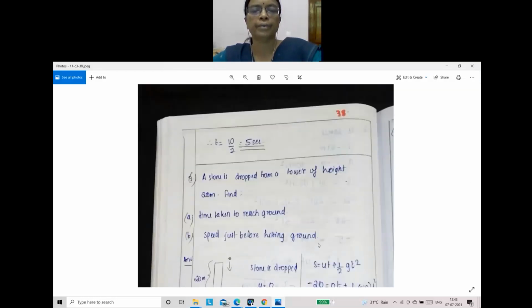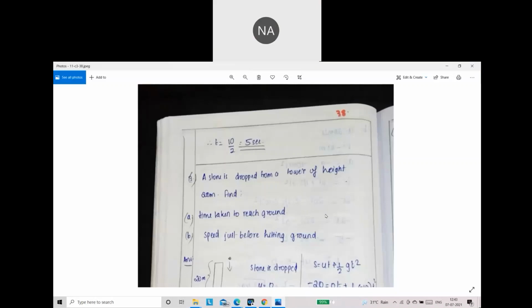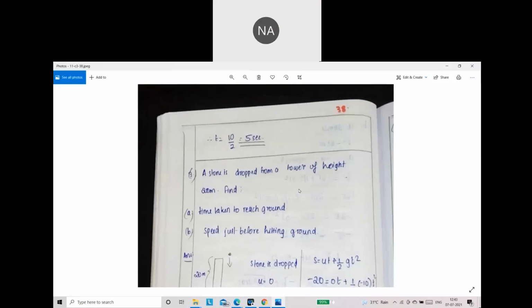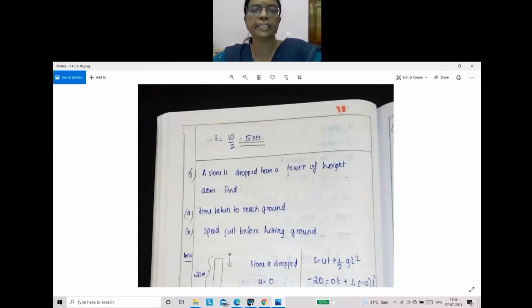This problem also you do, children. A stone is dropped from a tower of height 20 meter. Find the time taken to reach the ground, and the speed just before it hits the ground. You do this problem. The stone is dropped, so U is 0. The height of the tower is 20 meter.